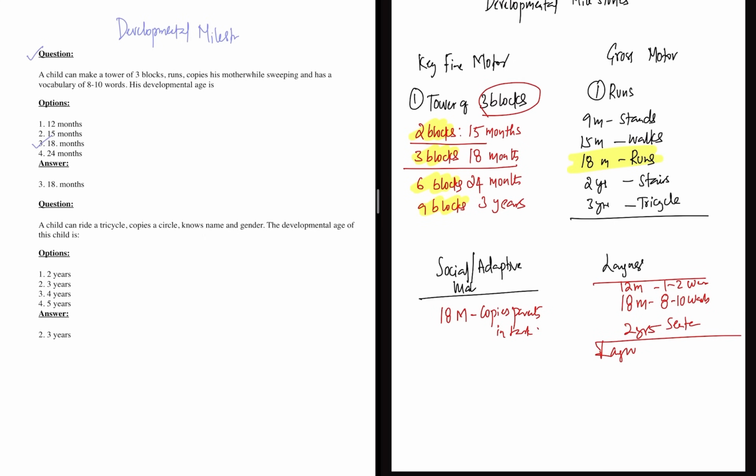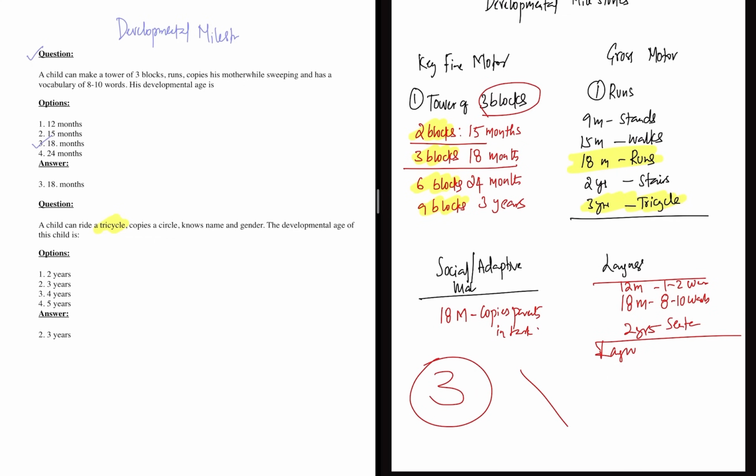Then with the same data, you can even guess the age for 3 years also. As I said, the child riding a tricycle is 3 years. Copying a circle is also 3 years. What about shapes? Shapes is also important. Copying is also important, right? So copying a circle is 3.